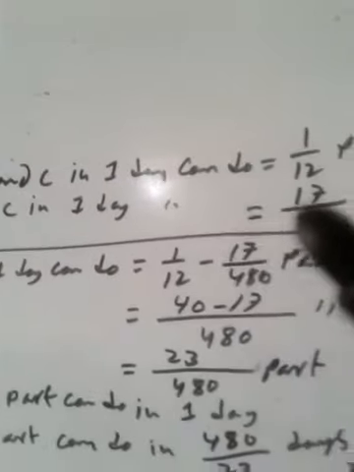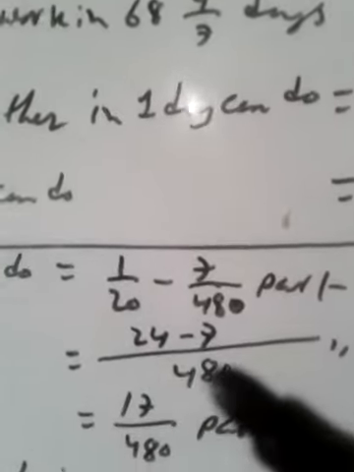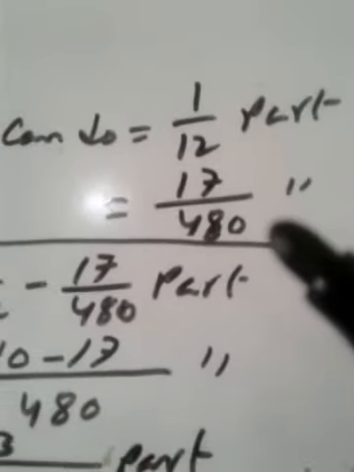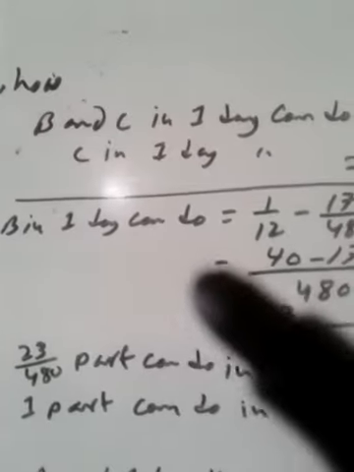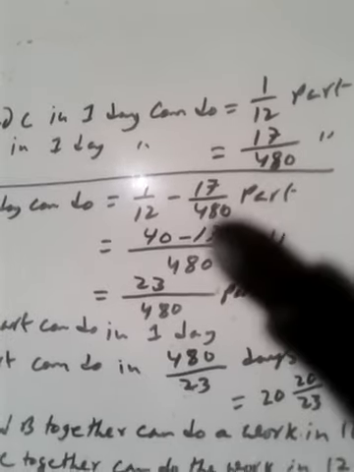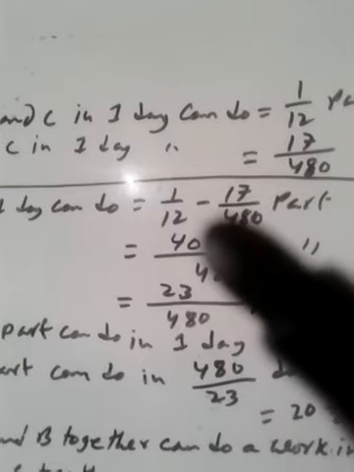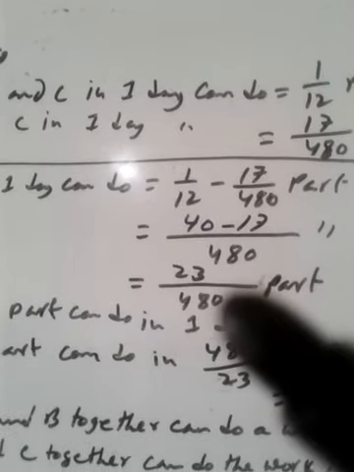Next, B and C in one day can do 1 by 12 part, and C in one day can do 17 by 480. Then we subtract C, leaving B. B in one day can do 1 by 12 minus 17 by 480, and LCM is 480. 480 divided by 12 is 40, and 40 minus 17 is 23.